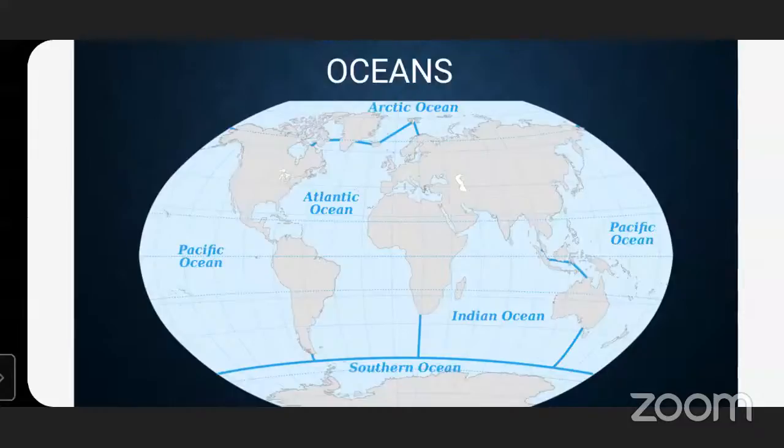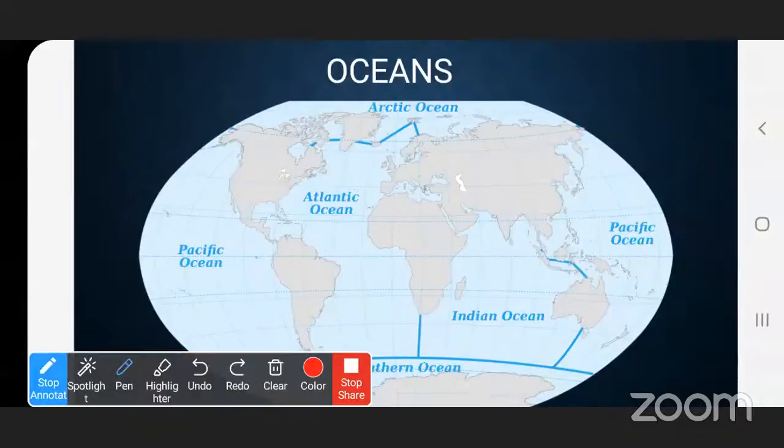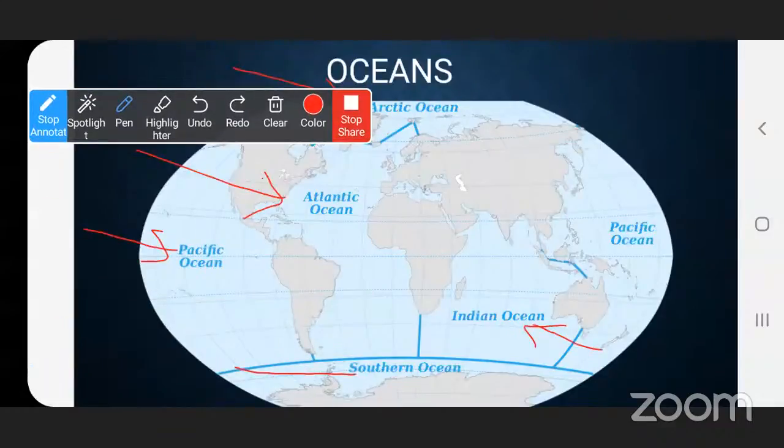Now, these 5 big oceans are: this Pacific Ocean, then Atlantic Ocean, Arctic Ocean, here Indian Ocean, and here Southern Ocean.